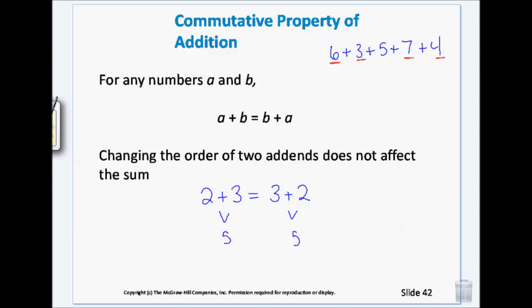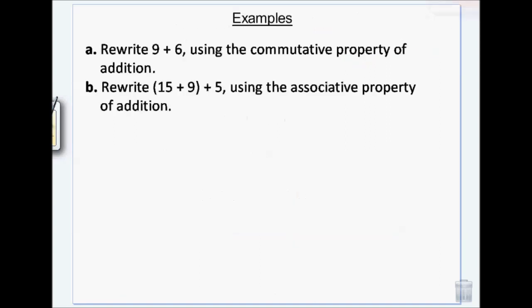And you're allowed to do that. You're allowed to take a problem and rearrange it. If it's all addition, you can rearrange it however you want. If there's subtraction in there, you can't change that order necessarily. So if I'm going to rewrite using commutative property, that just means I switch the order. Commutative switches the order. Another way to think about it, you've got your morning and your afternoon commute. You go from home to school and then you go from school to home. The only thing you did was change the order.